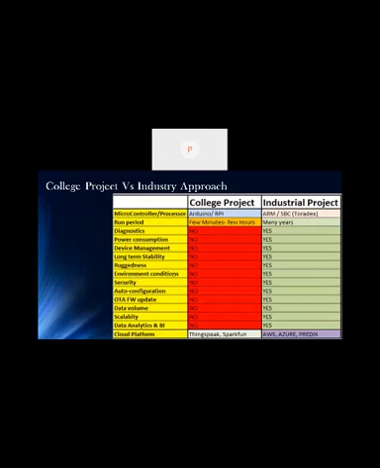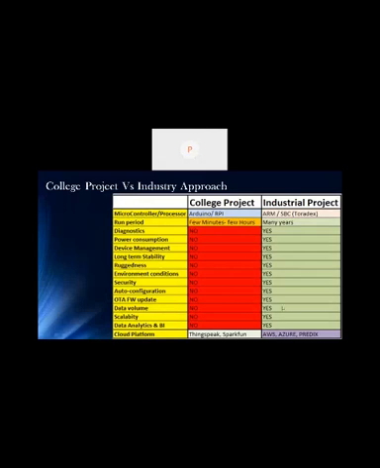Ruggedness and environmental conditions, you don't bother, but industries make a product in such a way that it can work in extreme temperature conditions, extreme humidity conditions, and vibration conditions. There are multiple environmental scenarios where it has to work without any fault. Then security: in industries, the IoT solution should be very much secure. Auto configuration: if a new device comes into an already deployed solution, it should be auto configurable. This is a major feature for industry. Over-the-air firmware update should also be available in an industry product.